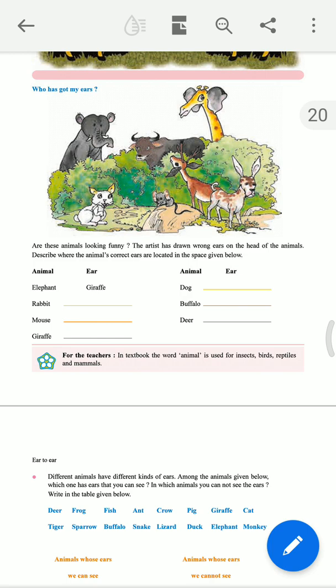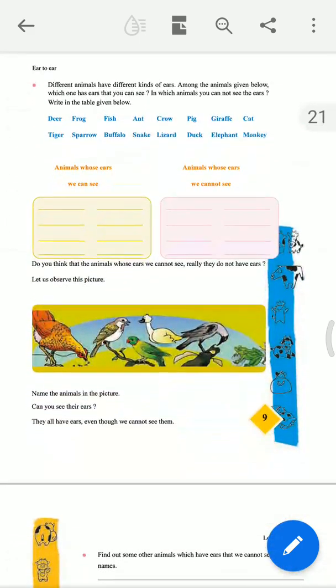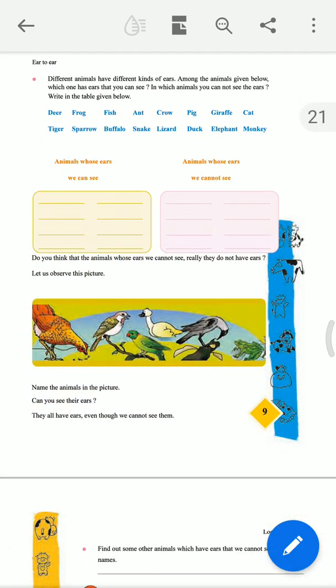We have to describe table-wise, where it is given in the textbook. I shall send you a PDF for that. Write down the correct answer for rabbit, mouse, giraffe, dog, buffalo and deer. Next point is: different animals have different kinds of ears. Among the animals given below, which one has ears that you can see and which one you cannot see?